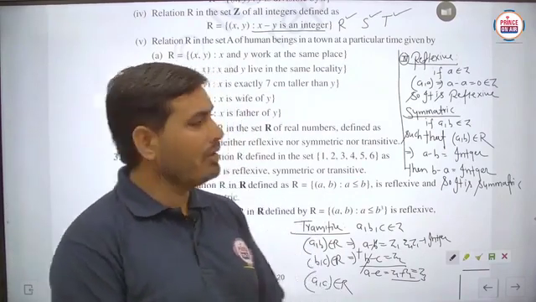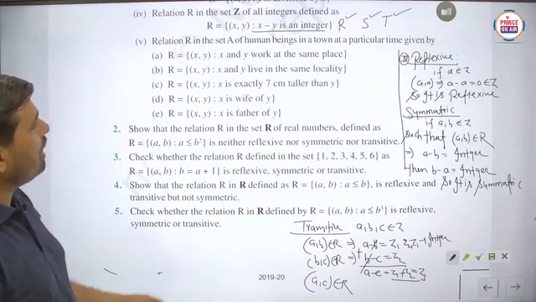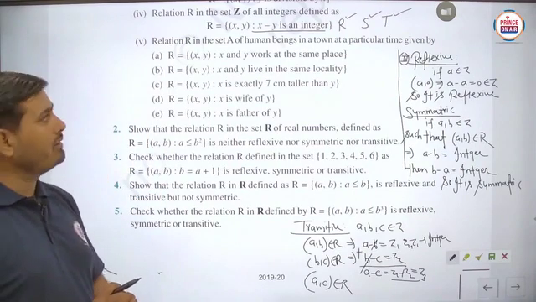Is it clear? So pause the video to note it down. Then, students, we will move to the next, fifth part of this question number 1. Is it clear?